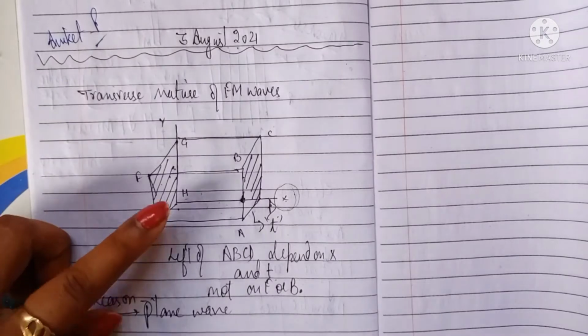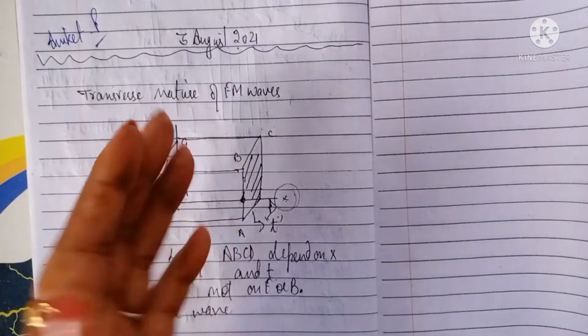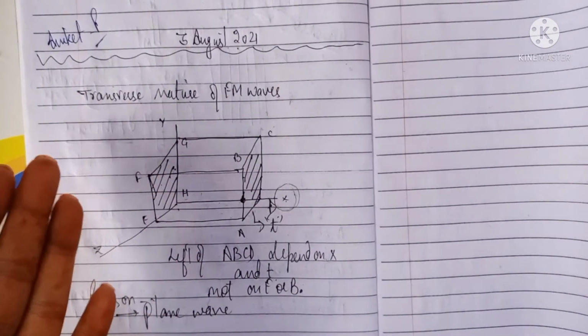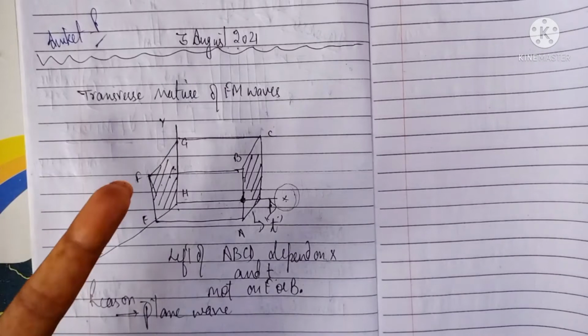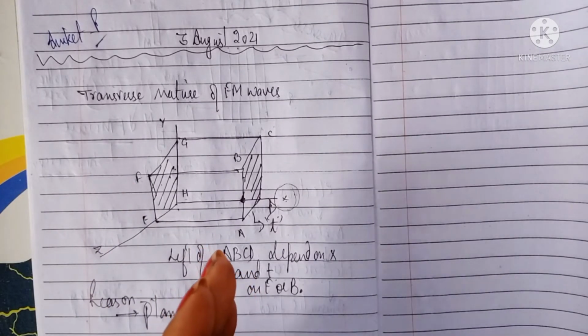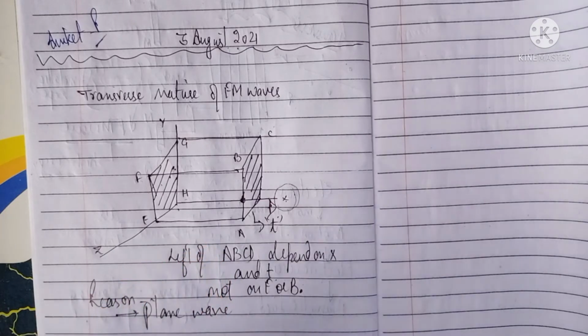Now at time t, the left of ABCD depends on position as well as time, and the right of ABCD depends only on the position.